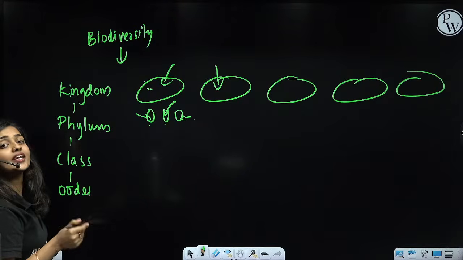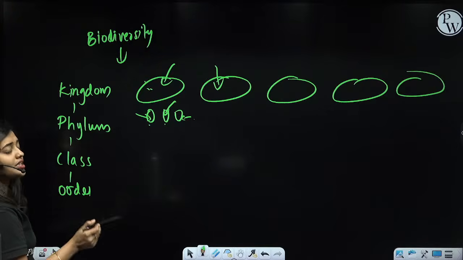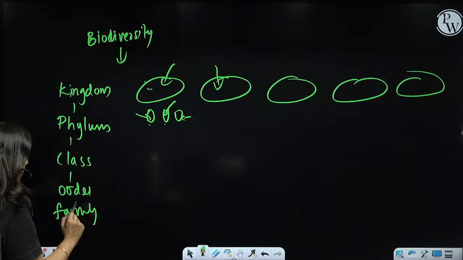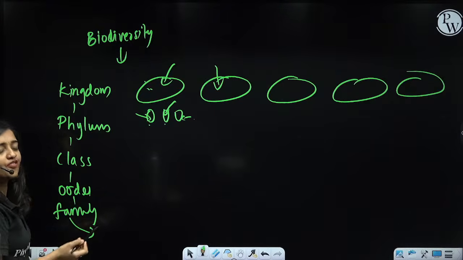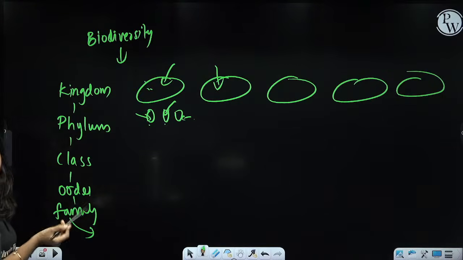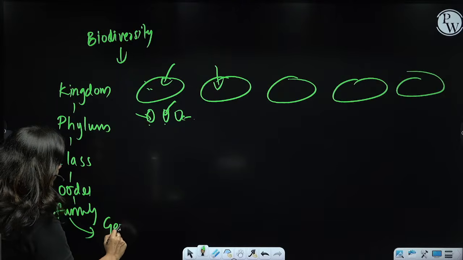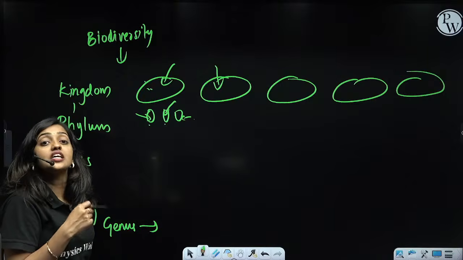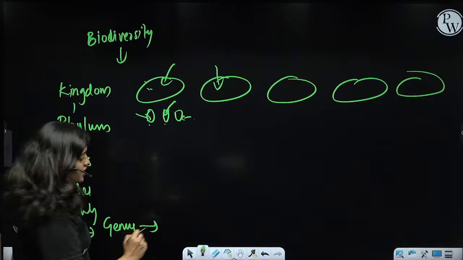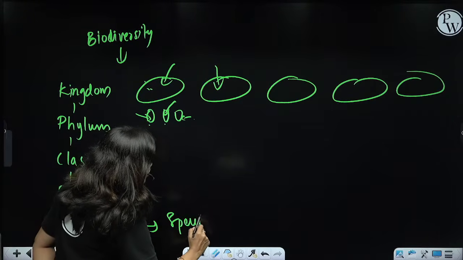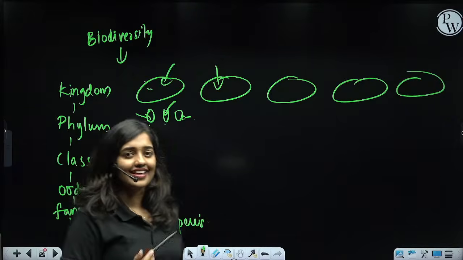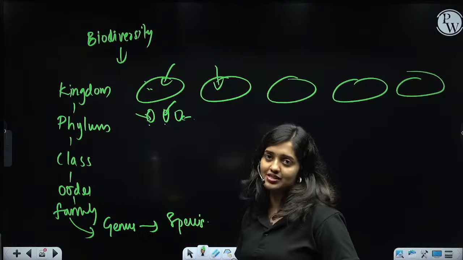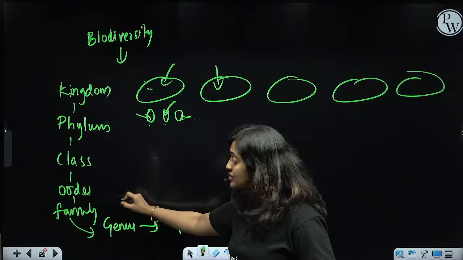And each of the organisms in order is again further subdivided into categories called a family. Each of the organisms in a family, based on similarities and dissimilarities, is classified into a category called genus. While we are looking at a single genus, there are so many species. So genus is further subdivided into so many species. We can say like this: related species will belong to the same genus. Related genus will belong to the same family.